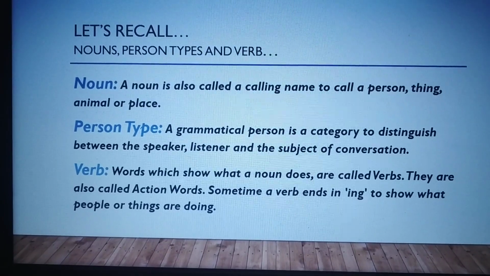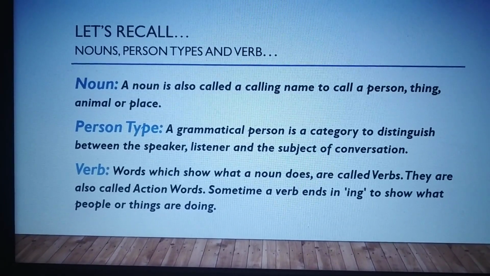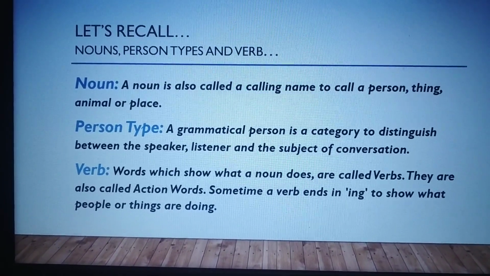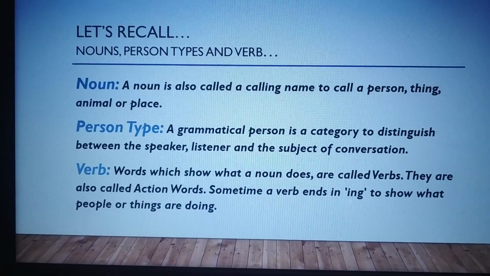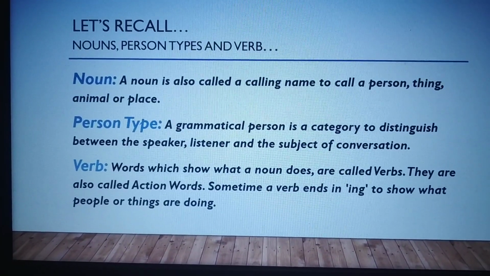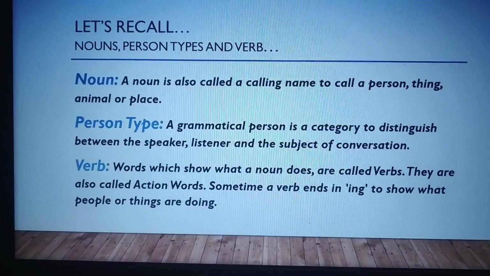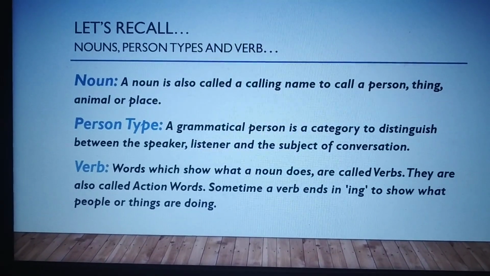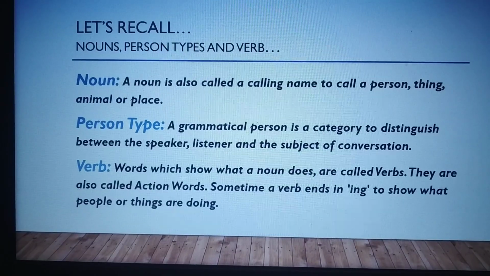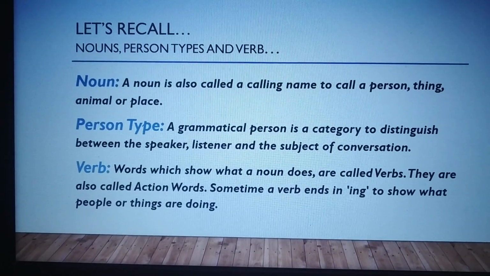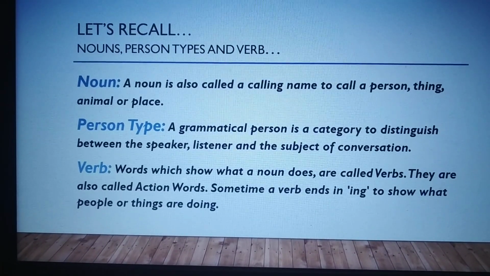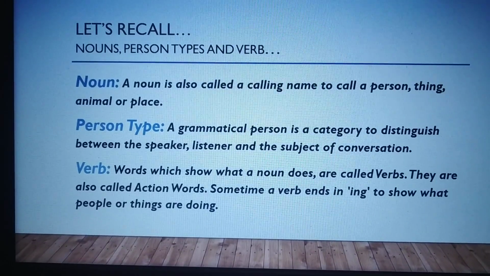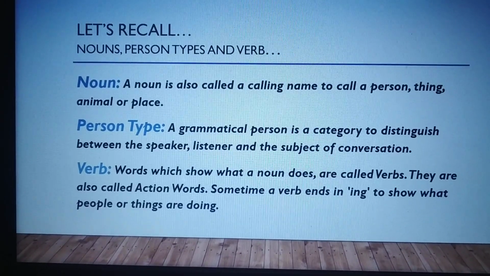And then verb. Words which show what a noun does are called verbs. They are also called action words. Sometimes a verb ends in ing to show what people or things are doing. Let me take one example. I am Manpreet Kaur. So the proper noun is Manpreet.